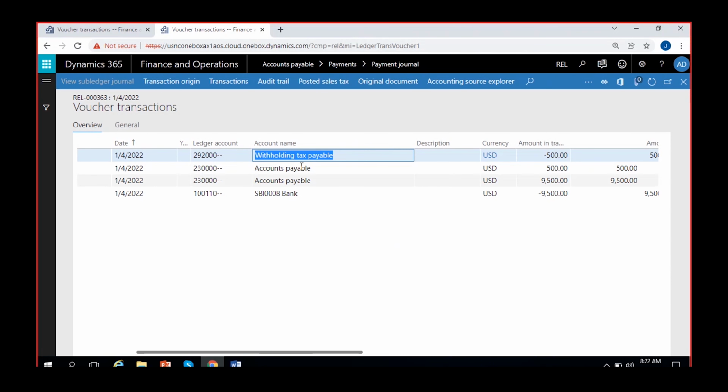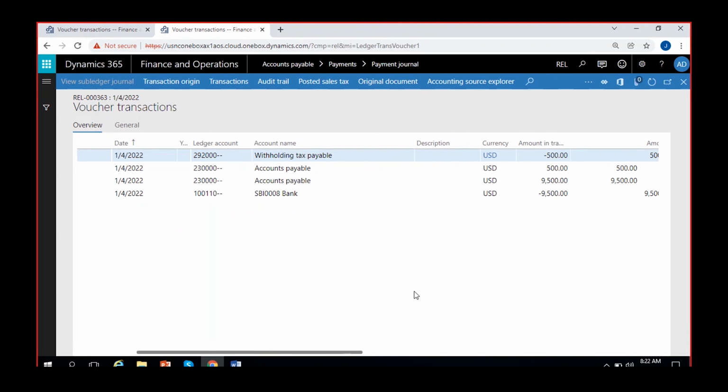That's how the vendor is cleared with 10,000. Total accounts payable, 9,500 plus 500, 10,000 is reversed. That's what happens at the time of payment. The withholding tax amount is deducted and the rest of the amount is paid to the vendor through the bank settlement.